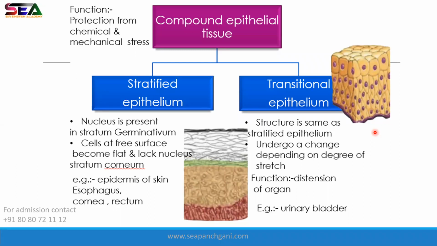There are two types here, stratified and transitional epithelium. First, we'll see stratified. You can see there are multiple layers. There are multiple layers. That's why it comes under compound epithelial.